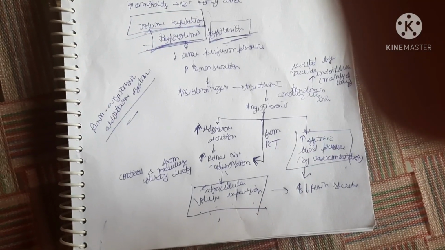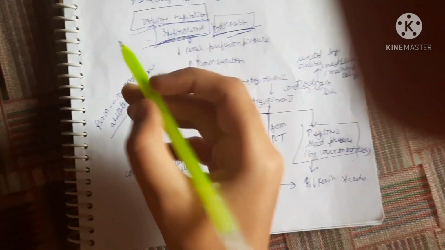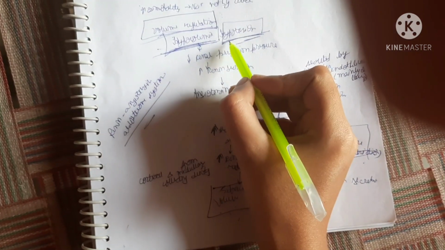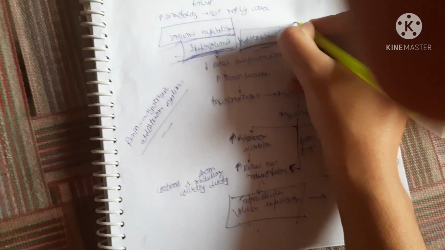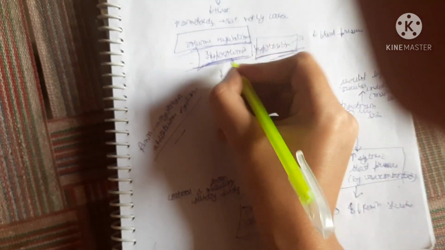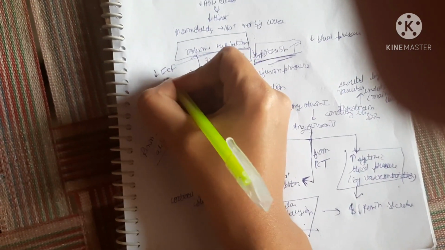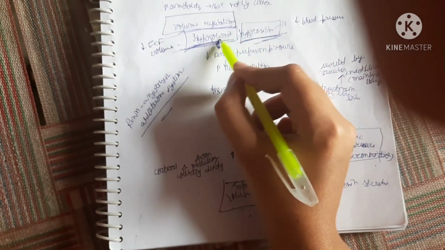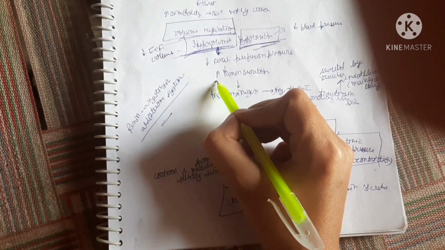The renin-angiotensin-aldosterone system eventually responds to two conditions. The first is hypovolemic condition and the second is hypotension. Hypotension is decreased blood pressure, and hypovolemia is the decrease in the extracellular fluid volume. If either of these two conditions is prevailing, then the renin secretion will increase.